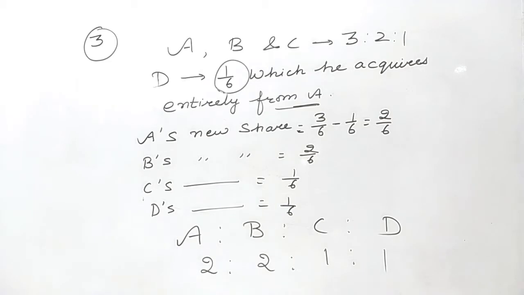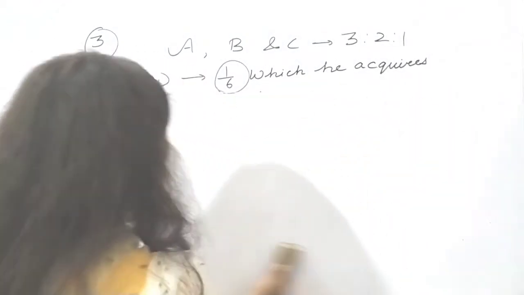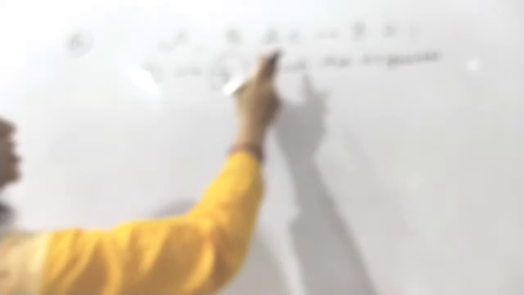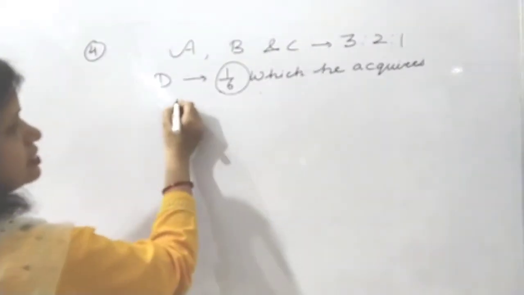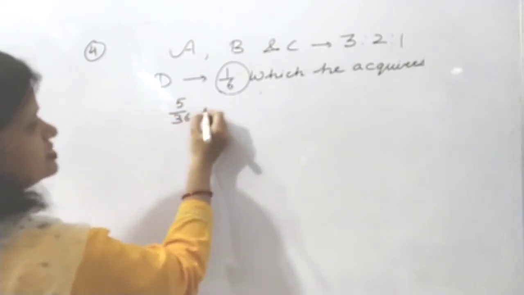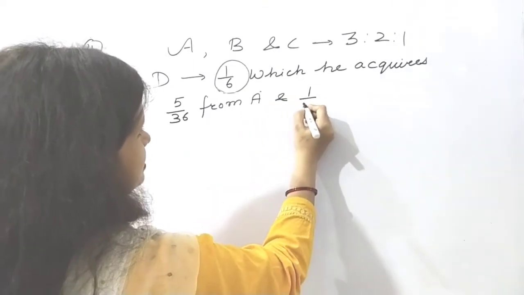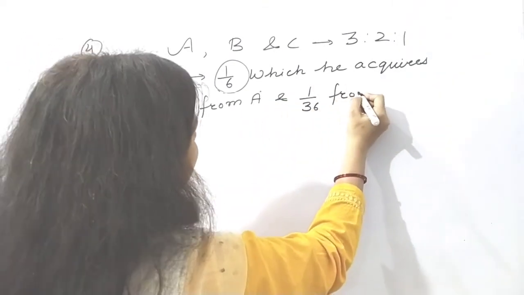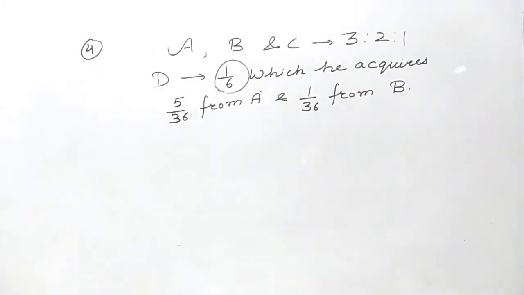Now let us come to the next point. The statement is saying, this is situation number 4. A, B, C in 3 is to 2 is to 1, D admitted for 1/6, which he acquires 5/36 from A and 1/36 from B. Just go through the statement.